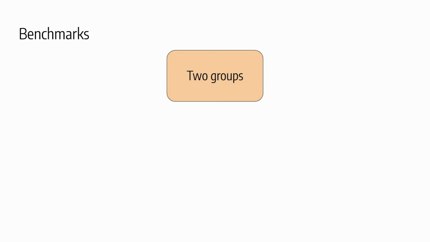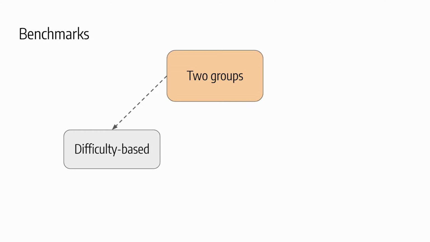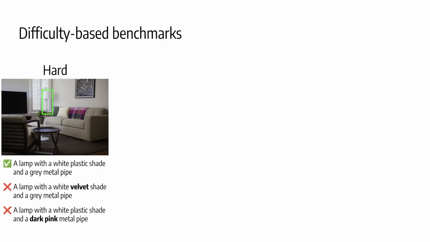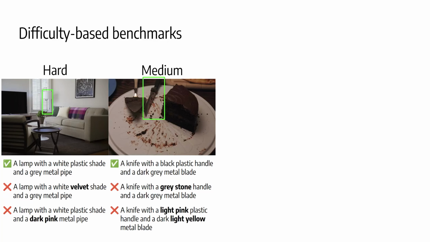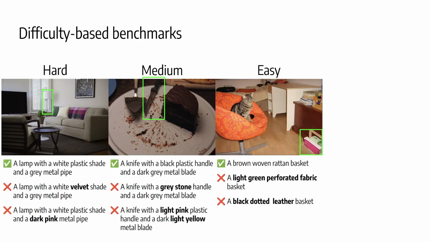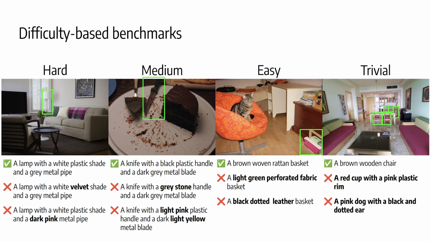We built two groups of benchmarks. The first group is based on difficulty. Difficulty is defined by the number of attribute substitutions in the negative captions. In the hard benchmark, we change only one attribute. In the medium benchmark, we change two attributes. In the easy benchmark, we change three attributes. We also have a trivial benchmark where negatives describe completely different objects.